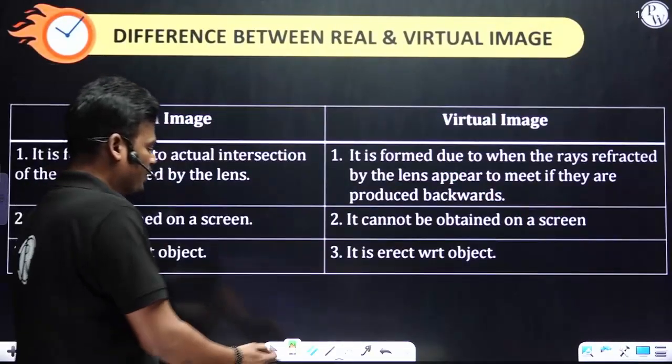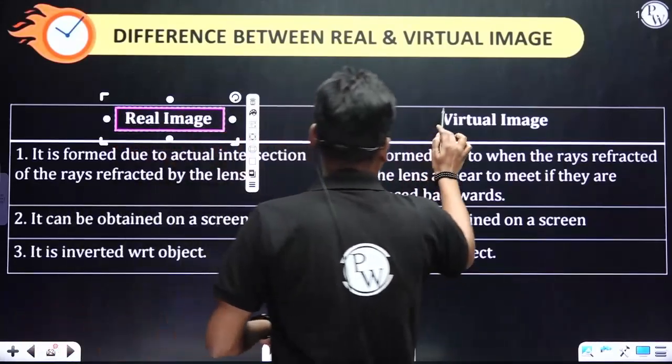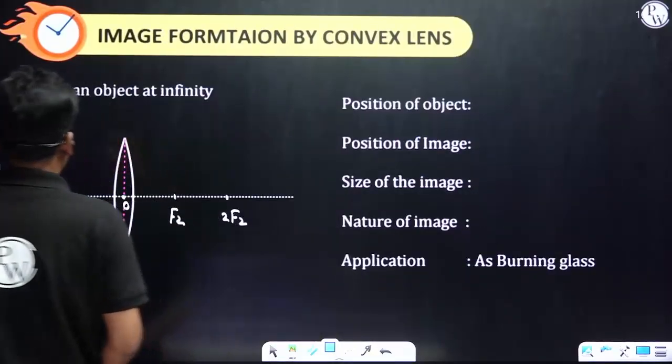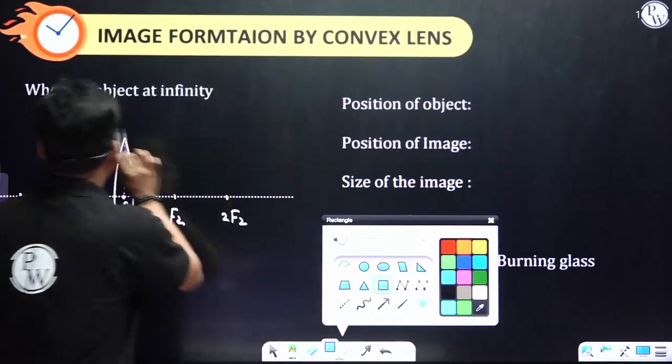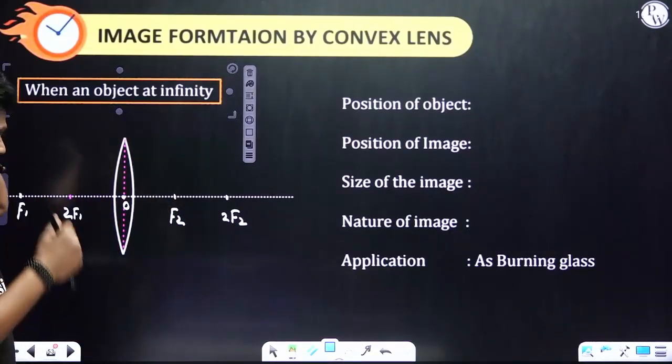Fine. These are the convenient rays or principal rays. And real image and virtual image we have already seen. Okay, so just to go through it, real image and virtual image. Fine. Now, next one. Special cases, that is the image formation when the object is at infinity. Image formation by convex lens.